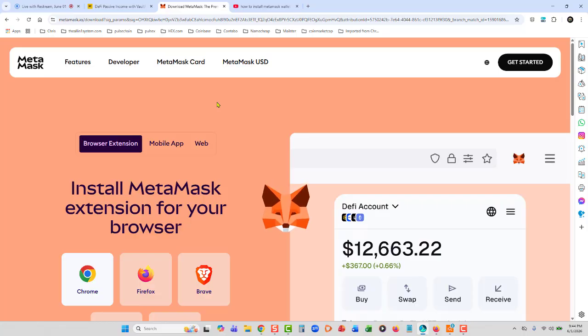But the first thing you do, go to MetaMask.io, download your browser extension wallet, create your password, save your seed phrase, and make sure you get that done. Okay, you've got to get that done. This is step one. I will check on day two to make sure everybody got that done, because we can't go any further if you don't have a wallet.